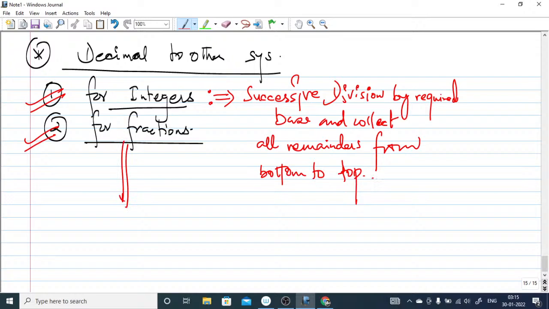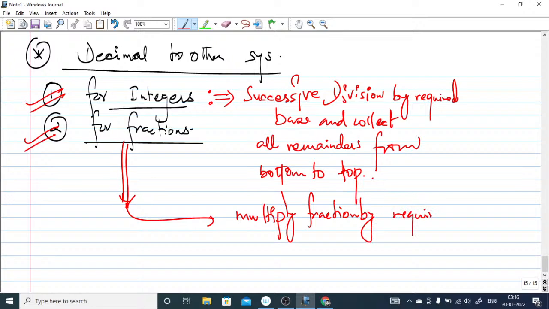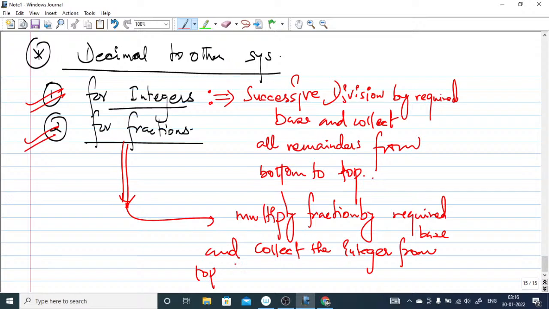In case of the fractional part, you have to multiply the fraction by the required base. The required base can be binary, hexa, octal, and collect the integer from top to bottom.